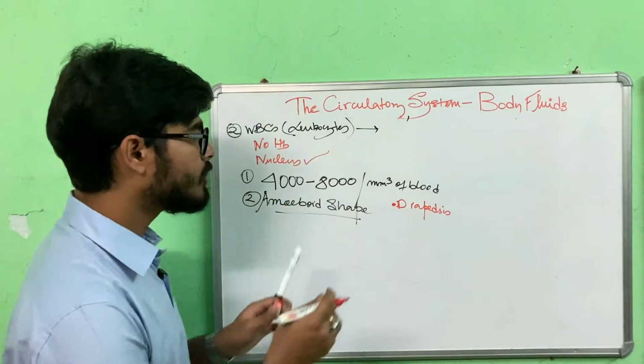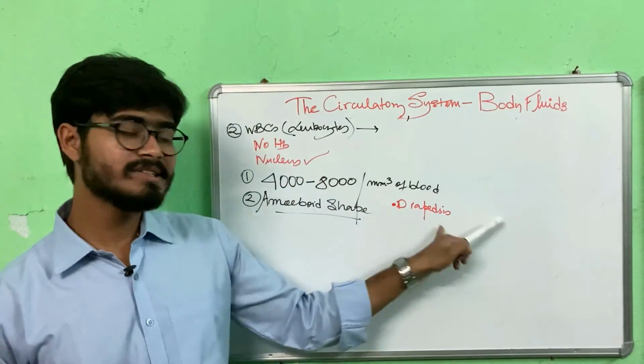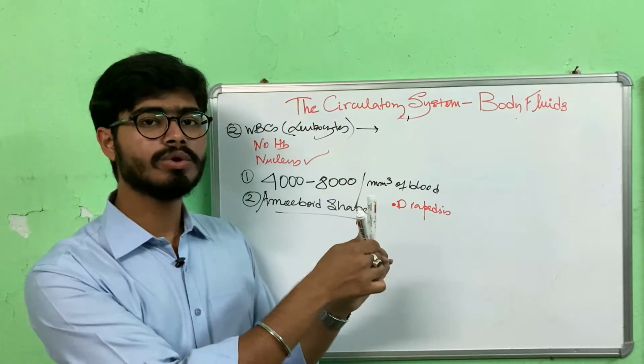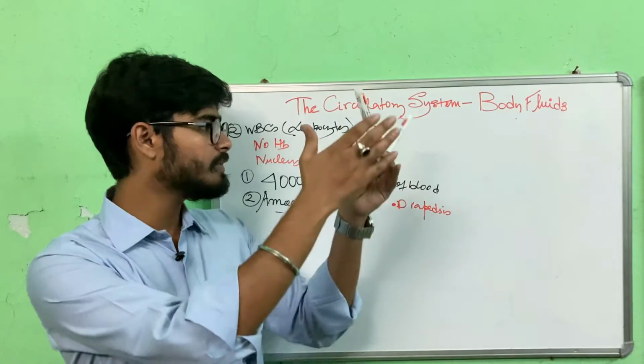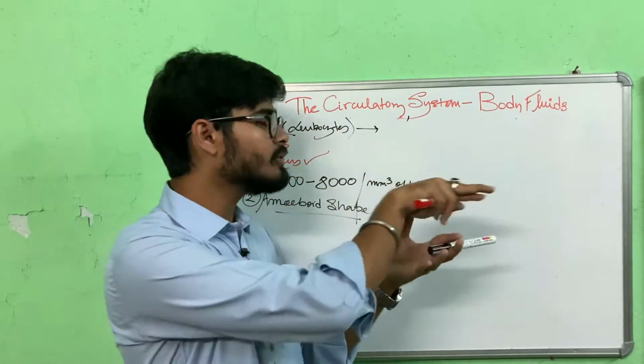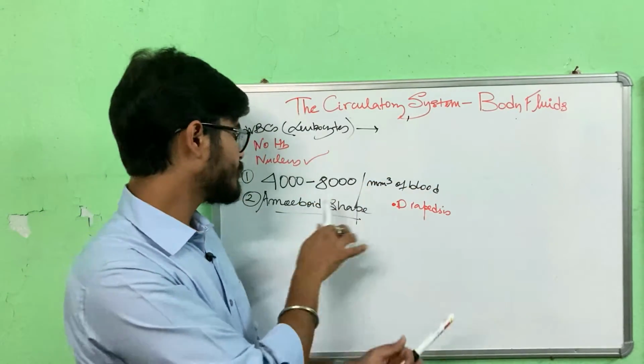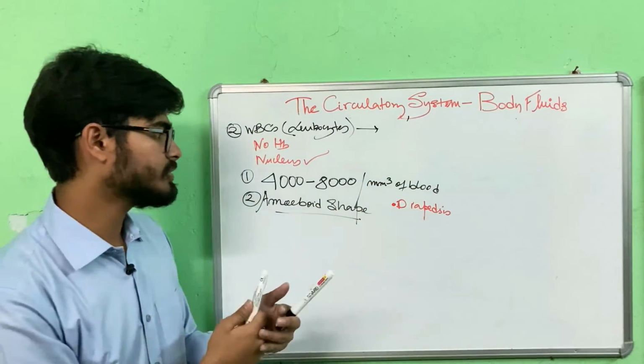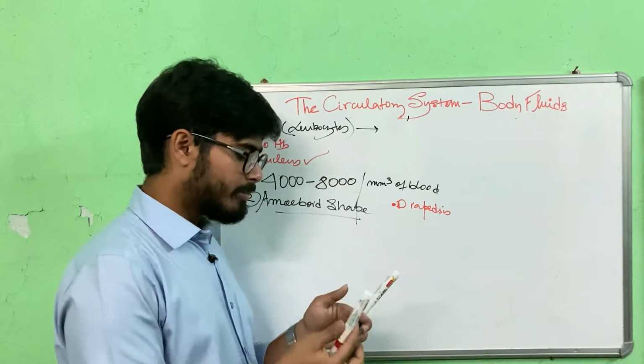Because they have an amoeboid shape, diapedesis, what is diapedesis? Diapedesis is the oozing out of WBCs through blood capillaries, through gaps between the cells of the walls of capillaries. So through that gap, they can easily ooze out when needed. Because they have an amoeboid shape, they can change their shape, so they can perform diapedesis.